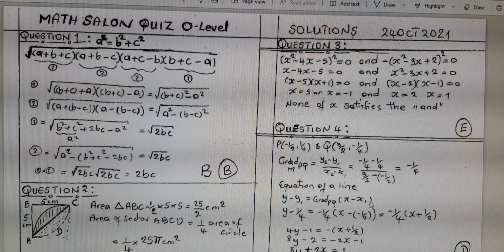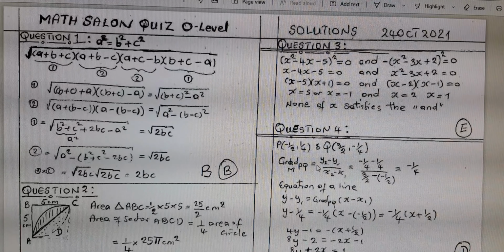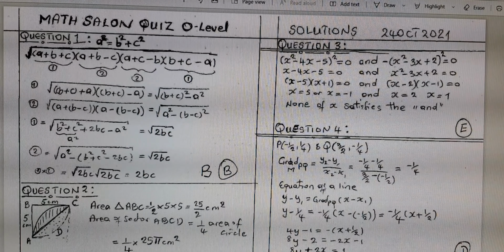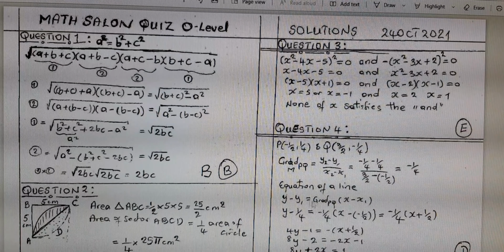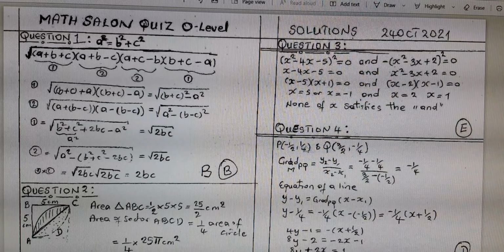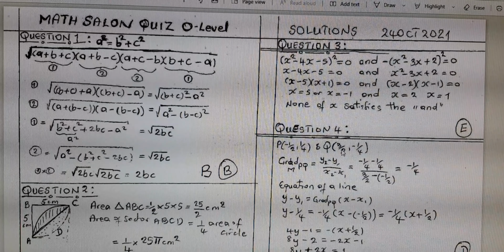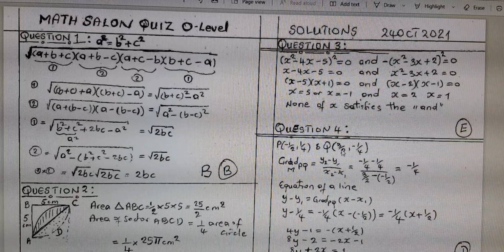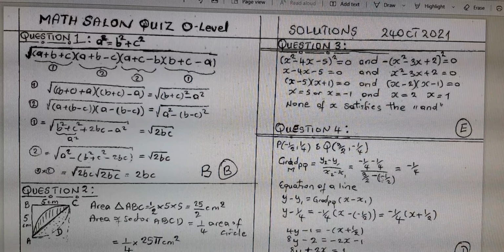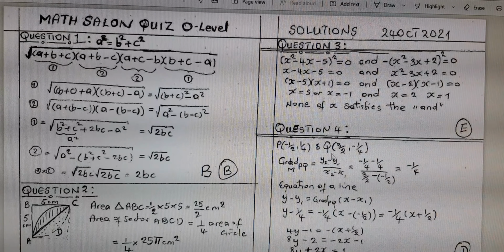So we look at question number 4. This was to remind you again about equations of straight lines. So if you look at the gradient, and then you look at the equation of a line given 1 point and a gradient. If you are given 2 points, the equation of a line is just y minus y1 is equal to (y2 minus y1) divided by (x2 minus x1) multiplied by (x minus x1). But you don't need to always do that. You could also just look for the gradient using this small piece.